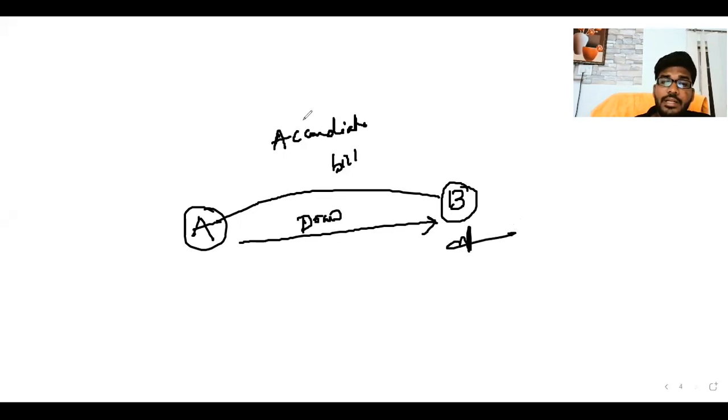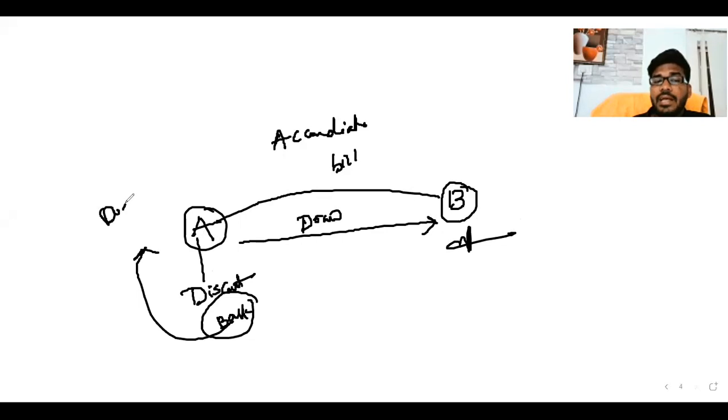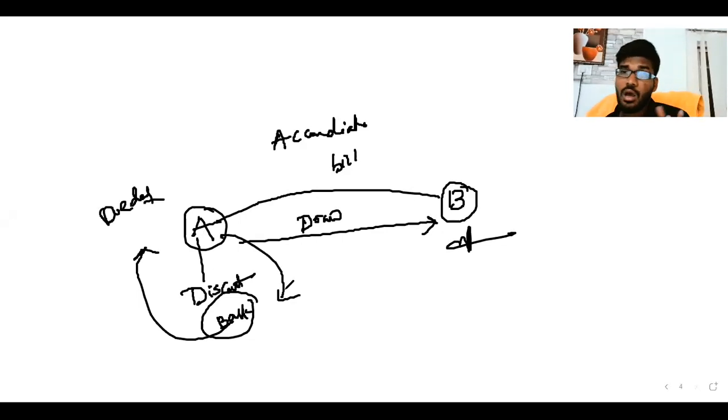Then you can discount that particular bill. You discount the bill at the bank. The bank will pay the money, and on the due date, we can repay the money to the bank. Why? Because after 1 month, obviously you will receive your business amount. So you will pay the money to the bank. Like that, there are accommodation bills in the business world and bills of exchange. This is also one of the ways you can raise funds.